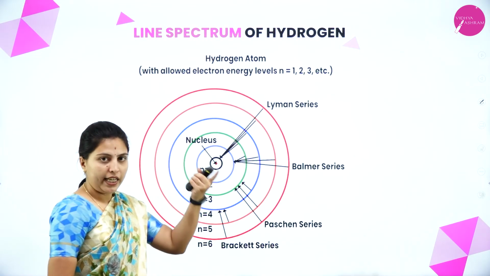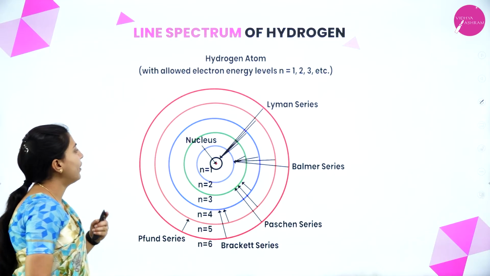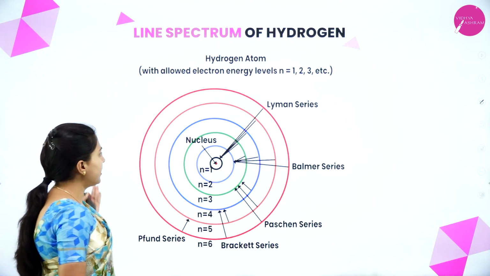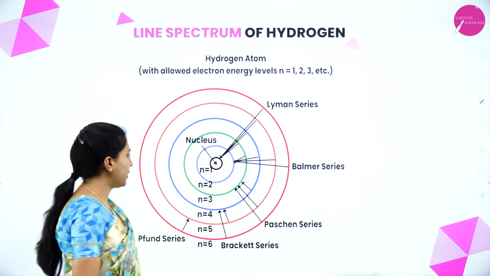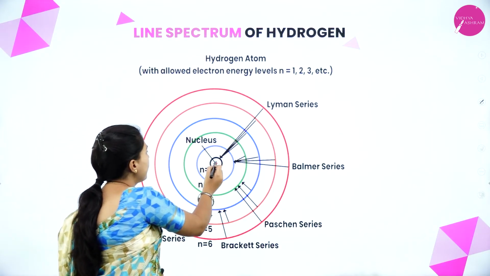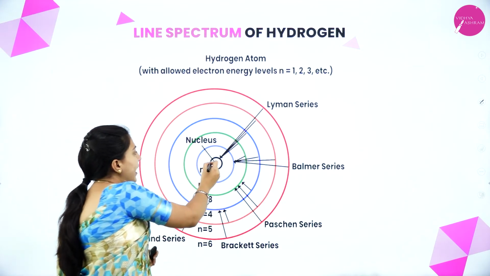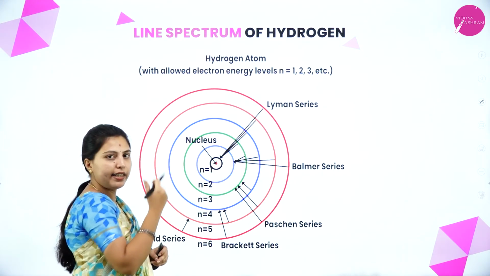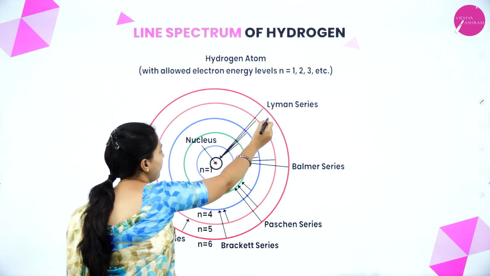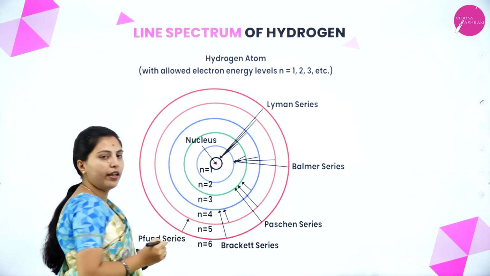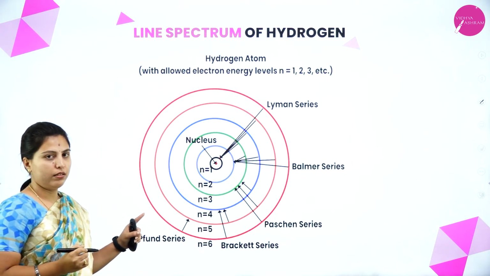So we'll see again here the line spectrum of hydrogen. See, this is the overall orbital picture. This is the nucleus and these are the orbits. See here, the electron will move to the excited level and then reach again the first level.